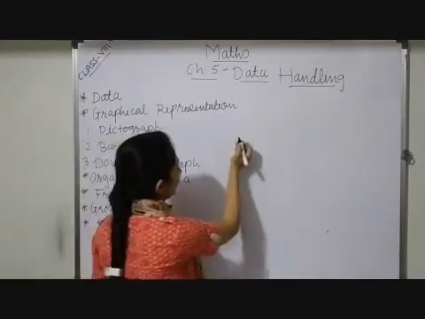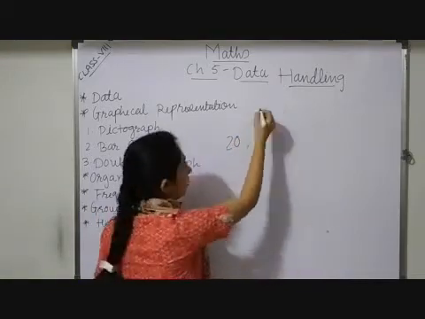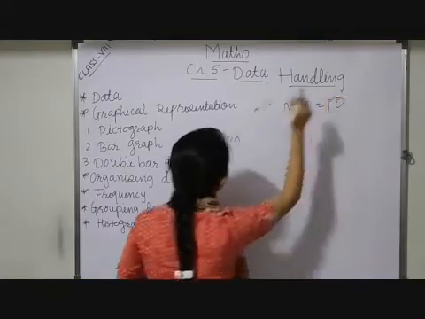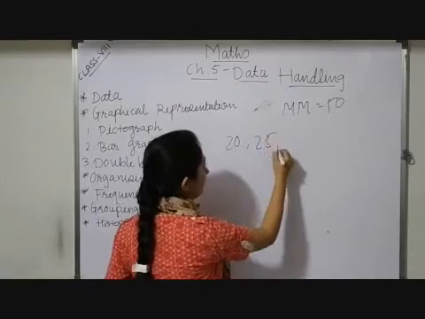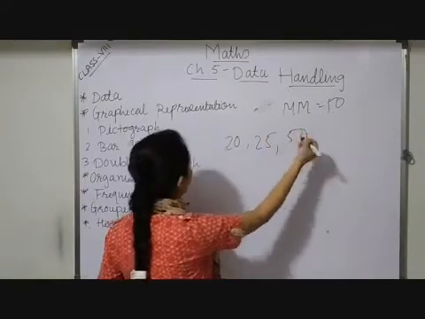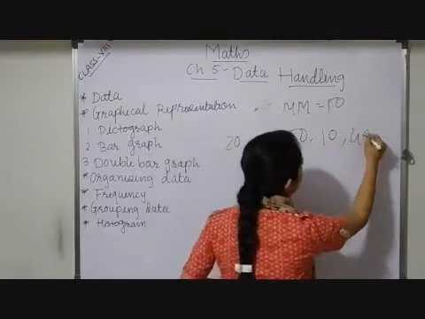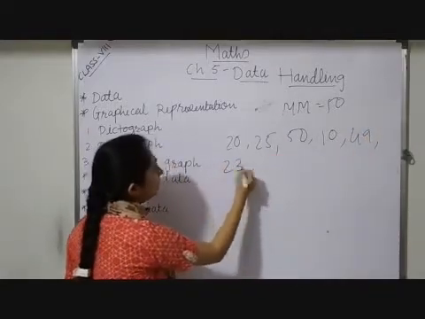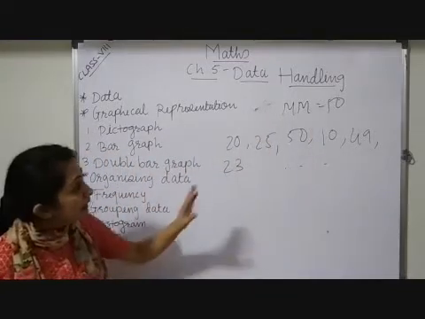Maximum marks are 50. So out of 50, roll number 1 is getting 20, next is getting 25, after that one is getting full 50, maybe next is getting 10, after that one more is getting 45, then next is getting maybe 23. So that goes on till 30.